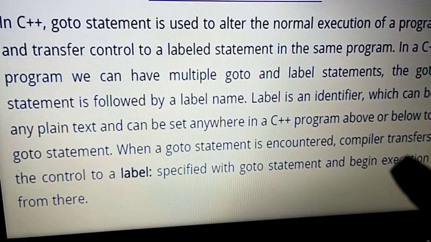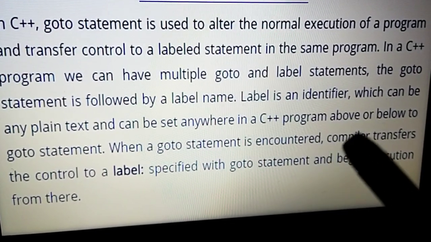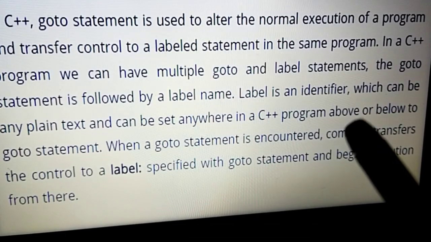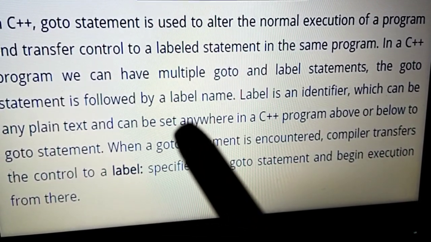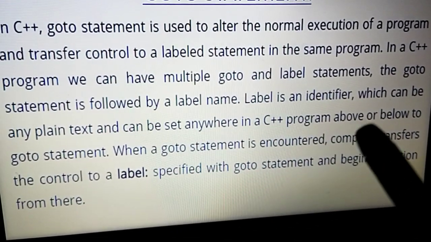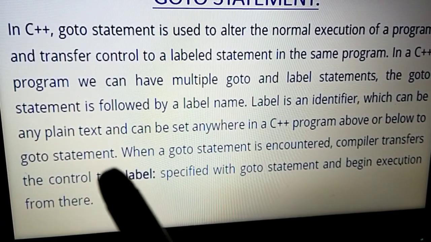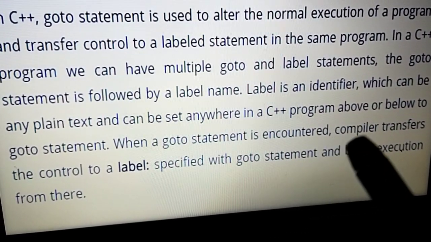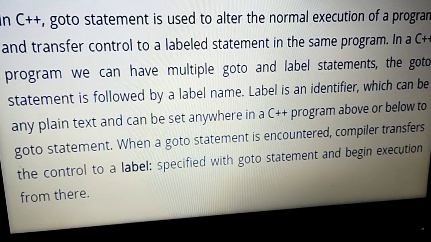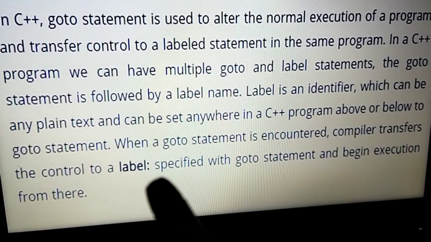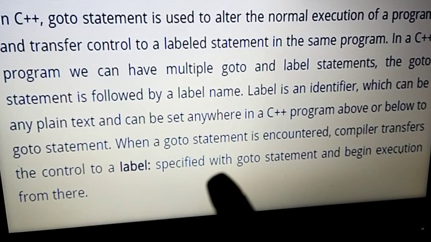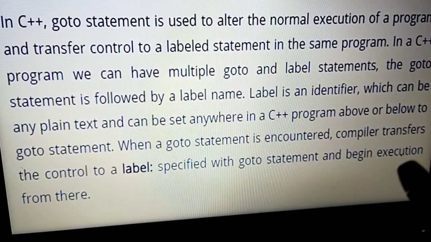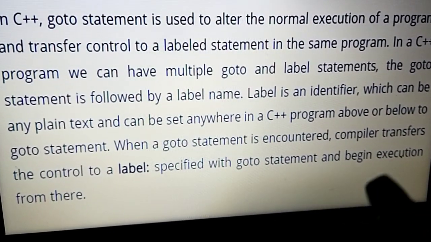I'll explain with programs so you understand better. In a C++ program, the label can be above or below the go to statement. When a go to statement is encountered, the compiler transfers the control directly to the label you specified with the go to statement, and execution starts from there.